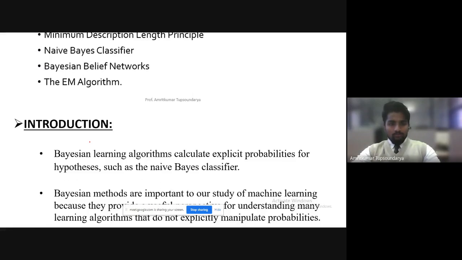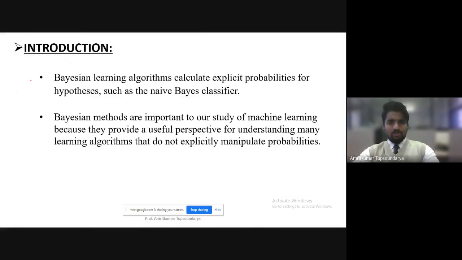So we discussed Bayesian learning introductory. That is, it calculates the explicit probability. Bayesian learning is mainly inclined towards probability, finding the probability of the hypothesis.